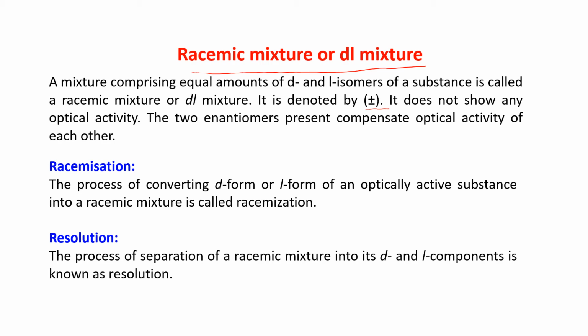Two isomers present compensate optical activity of each other. One is rotating the plane polarized light to the clockwise side and the other one is rotating the plane polarized light to the left hand side. So they compensate each other. Am I clear? But a mixture which comprises equal amount of D and L isomer of a substance is called racemic mixture.